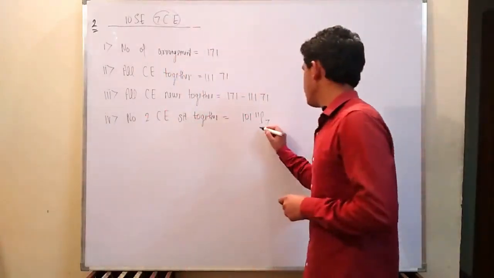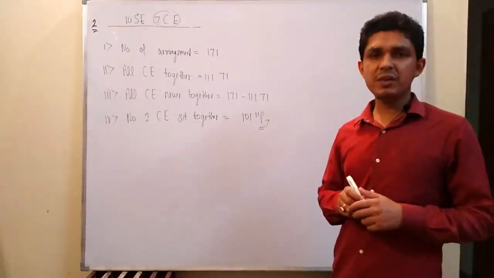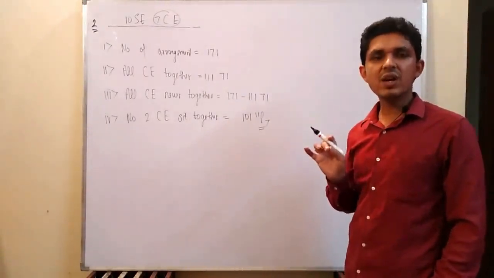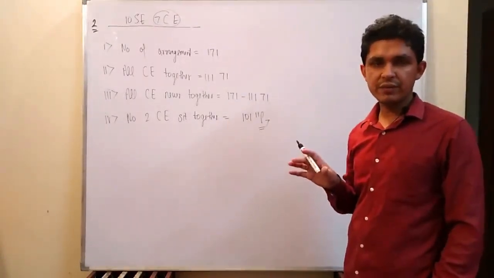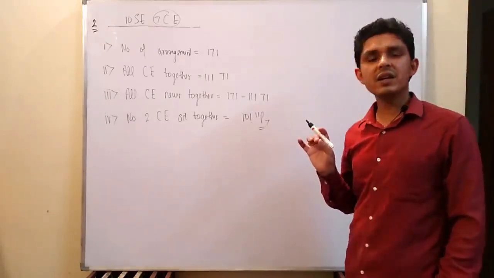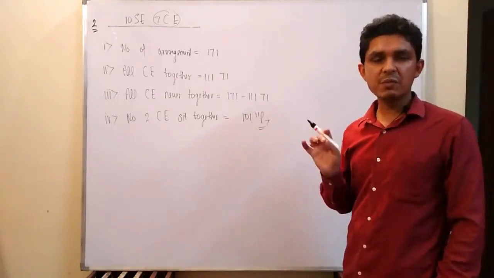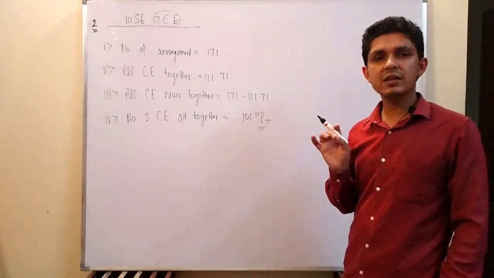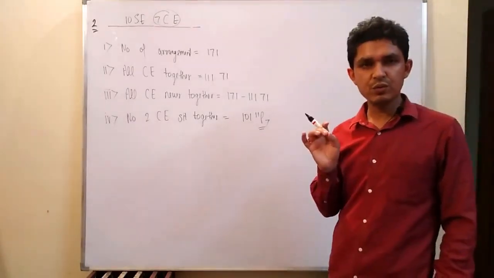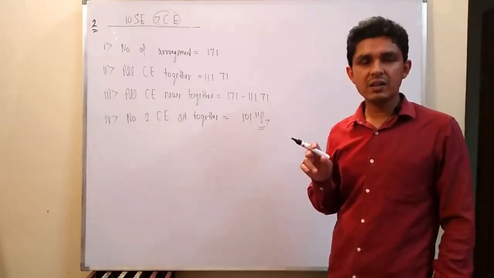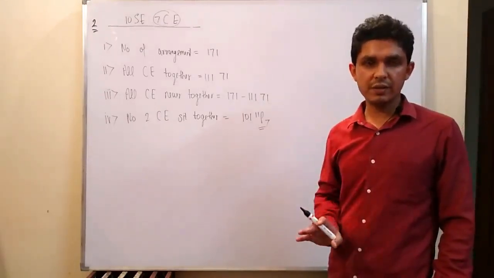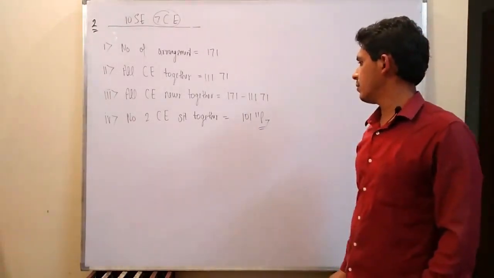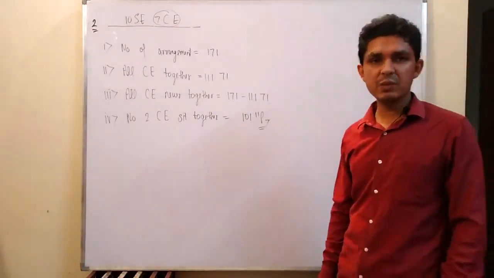Now how does this P come? P simply means permutation. When we are arranging 5 books on 5 places, that is 5P5, and the value of 5P5 is factorial 5. When we are arranging r objects on n places, we can arrange in nPr. But in nPr, there is a condition that should always be true: the value of r should always be less than or equal to the value of n. So here the answer will be factorial 10 multiplied by 11P7.